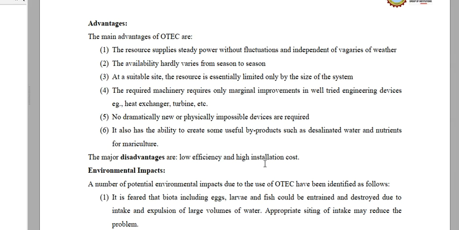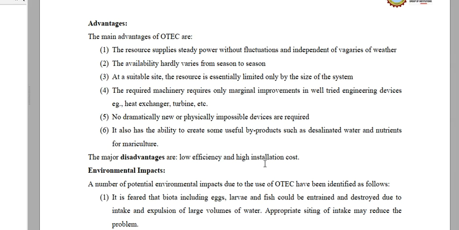So the main advantages of OTEC are the resource supplies steady power without fluctuations and independent of vagaries of weather. So ocean water is available throughout the year. The temperature differences between the surface and the depth of ocean are also almost uniform throughout the year. So the power that can be generated is uniform and does not depend on the weather.